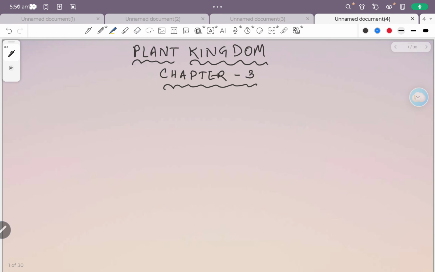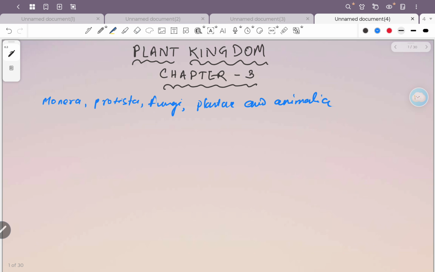In the previous chapter, we discussed the five kingdom classification. And according to the five kingdom classification, what were the five kingdoms? The five kingdoms were Monera, Protista, Fungi, Plantae, and Animalia.